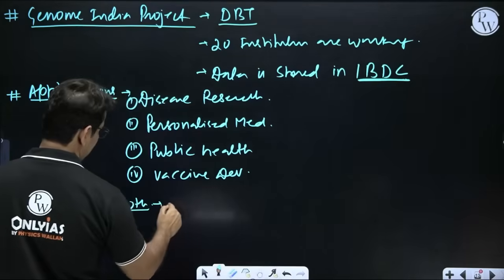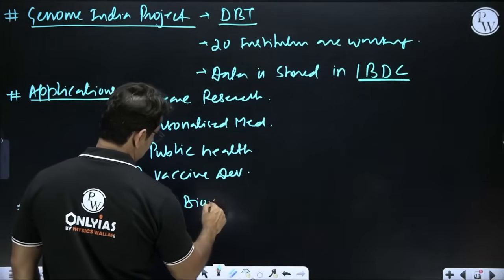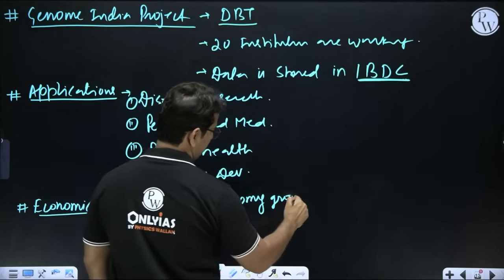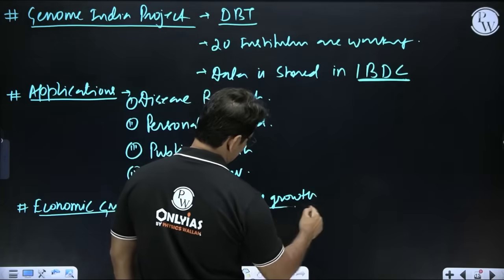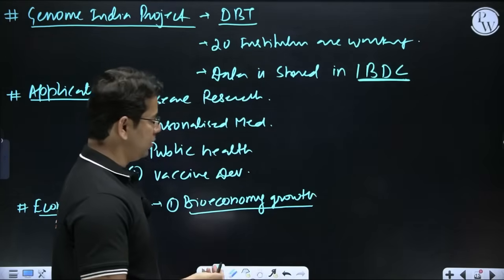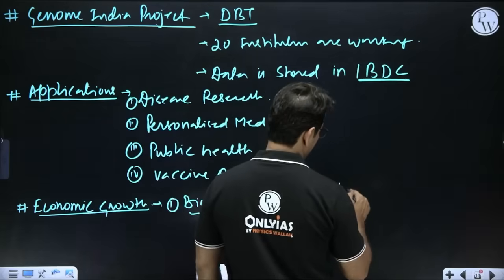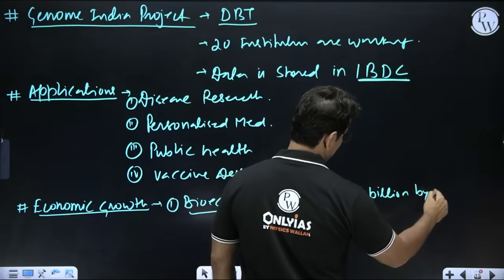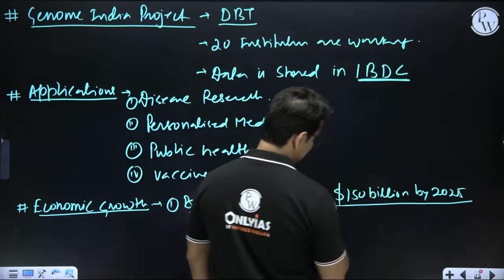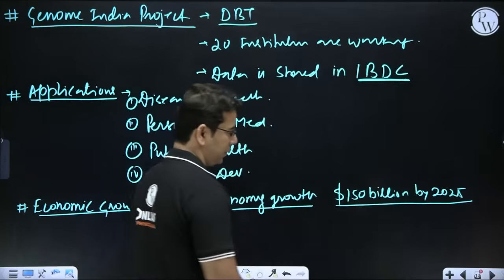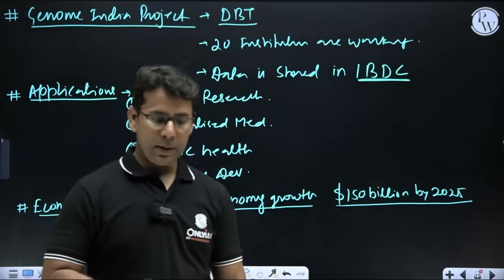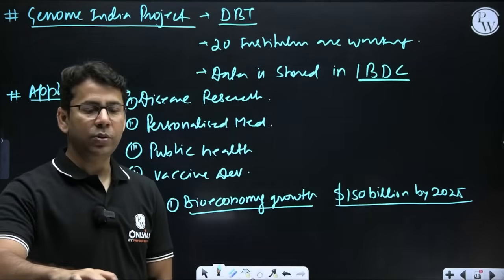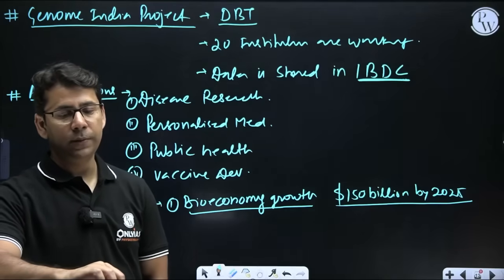So the first thing over here is bioeconomy growth. And what is the expectation? What is the projection? The $150 billion by 2025. And we would like to have a good share of it, right? And for that, we need to show that we are also a leader in this. We are also a leader in it, right?